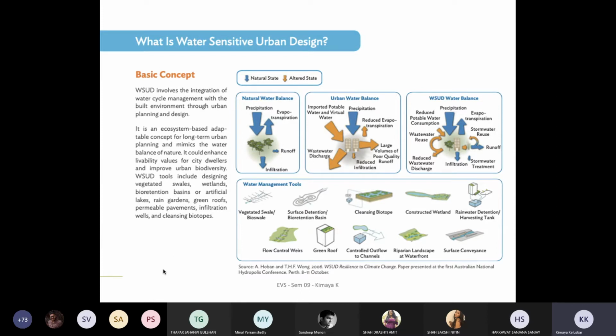Then comes the surface detention or the bioretention basins, the cleansing biotopes which use vegetation or the phytoremediation technique. Constructed wetlands are also there. The rainwater detention or harvesting tanks, and the flow control weirs that you create. Weirs are not dams, they are kinds of gabions that are just cut across to reduce the velocity of the water. So they are called weirs. They are very shallow. Then there are green roofs, controlled outflow to channels, riparian landscape at waterfronts, and then the surface conveyance.